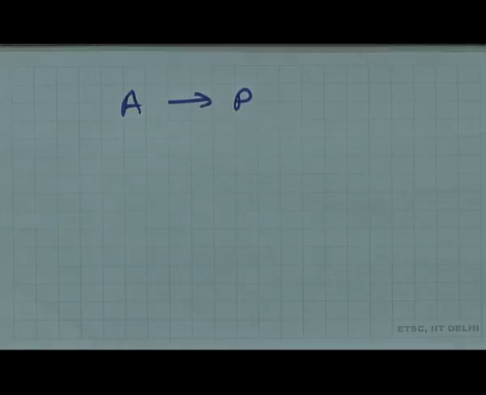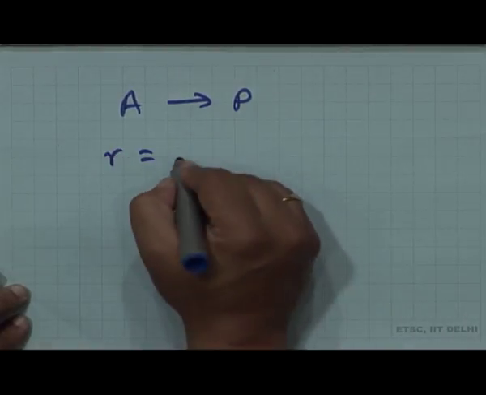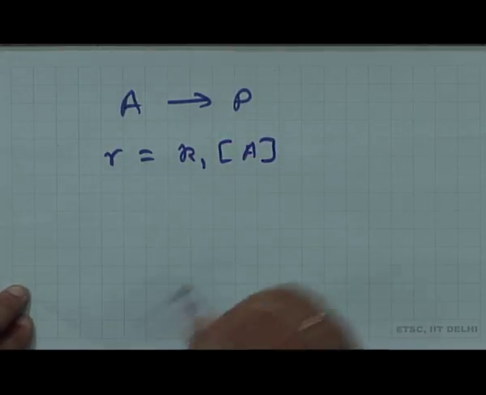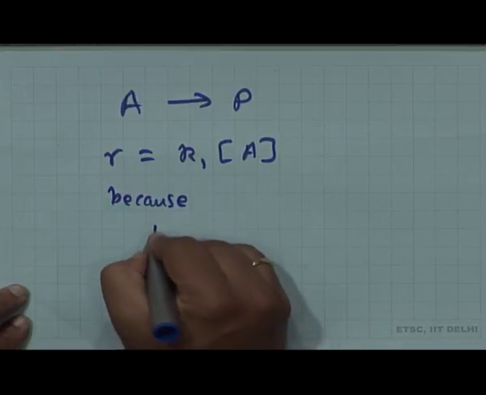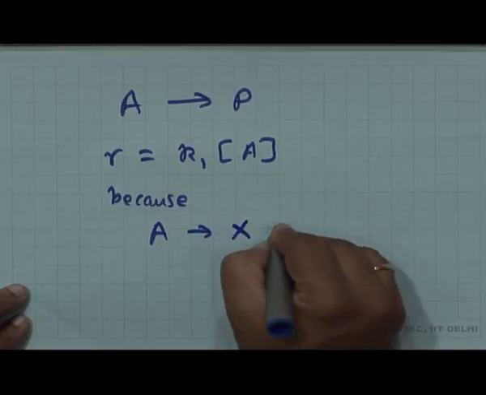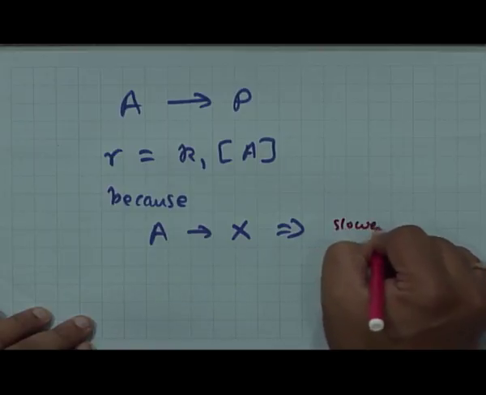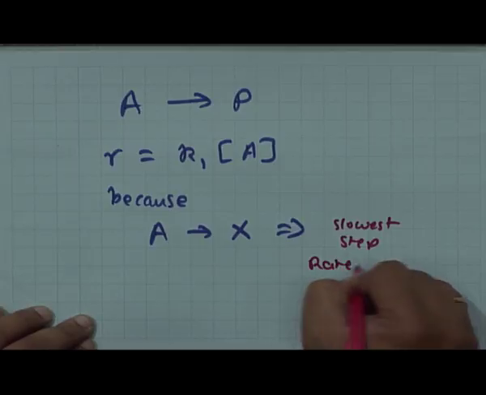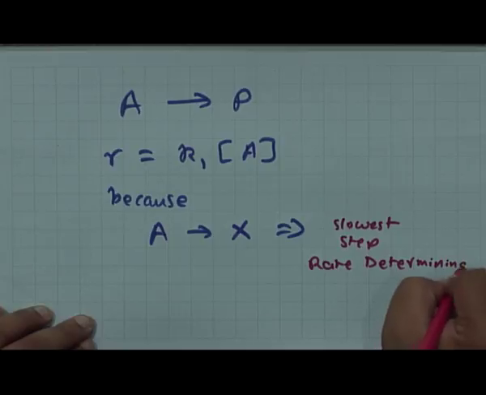steps, elementary steps, then the rate is equal to K1 times concentration of A, because the step A going to X was the slowest step, or the rate determining step.